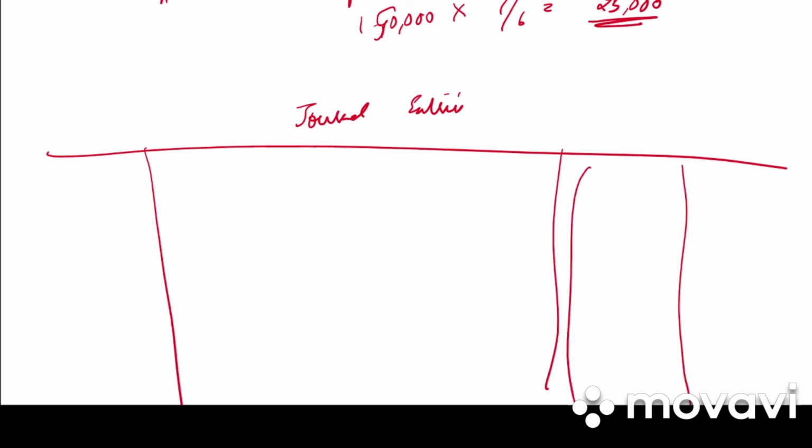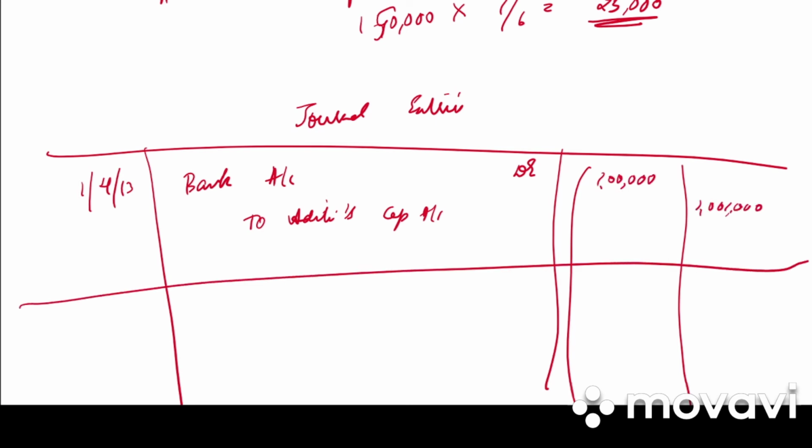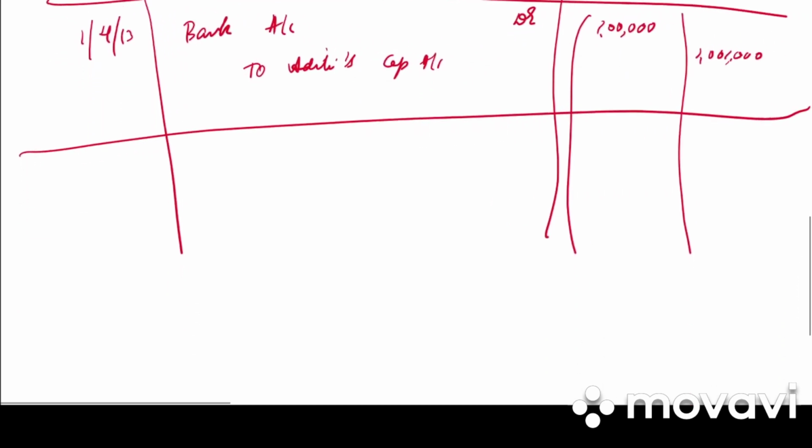What is the entry? On 1st April 2013, bank account debited to Aditi's capital account. How much is it? 1 lakh debit, 1 lakh credit. Write the narration. Amount of capital brought in by Aditi.